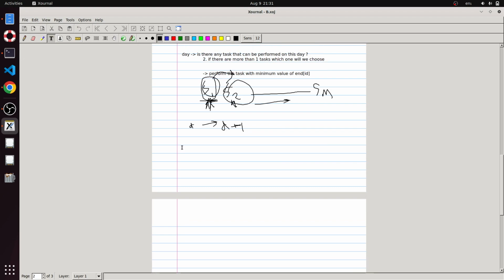How can we do this now? Firstly, we sort tasks according to the start index.